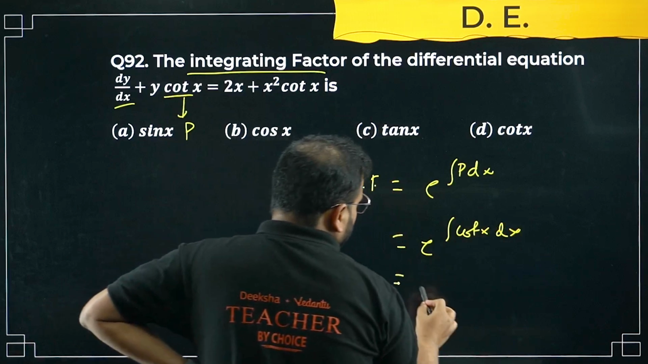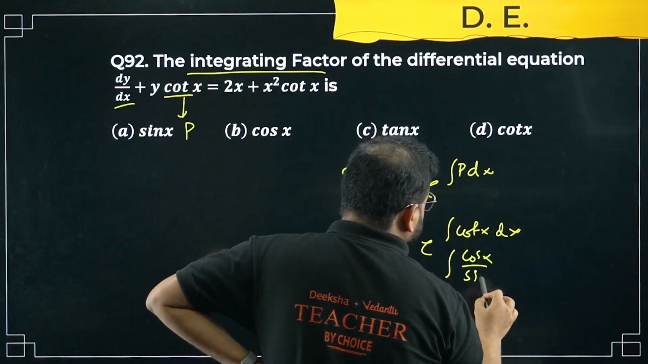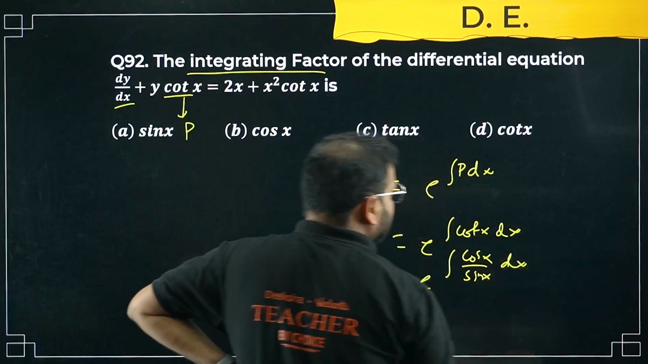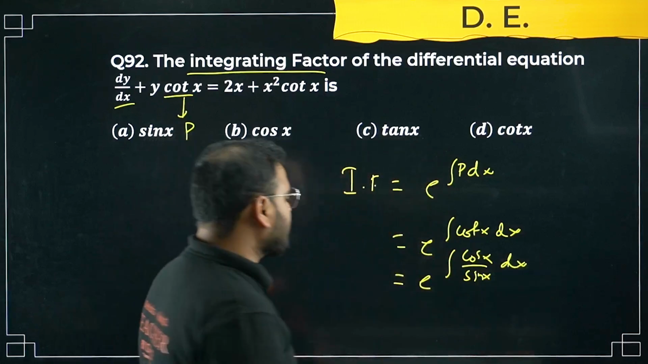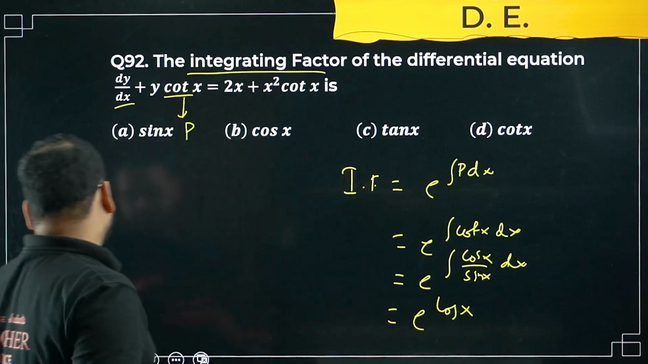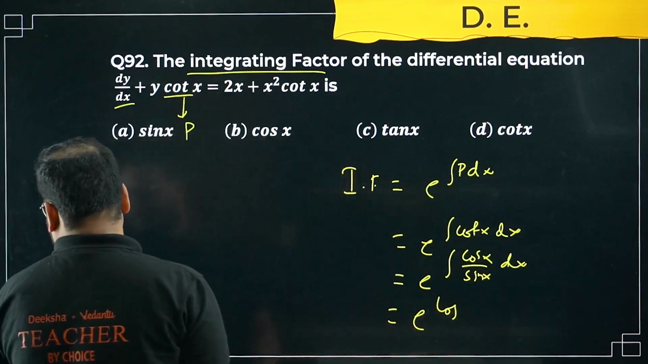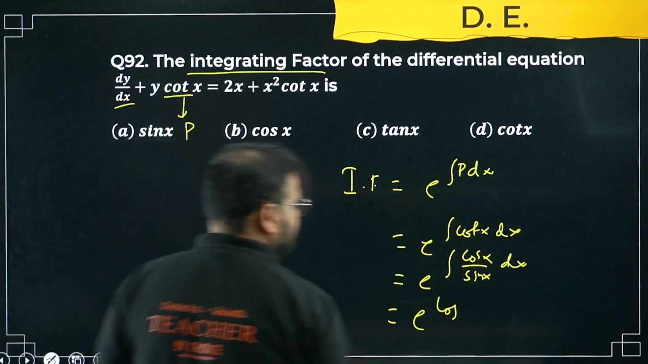It becomes e power integral of cos x upon sin x dx. Take sin x as t. This is going to be simply e power log sin x. E power log sin x, sir.